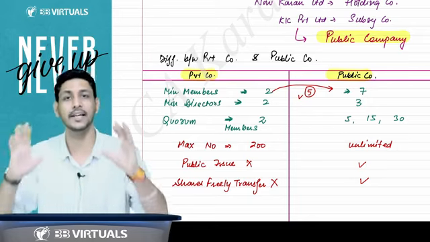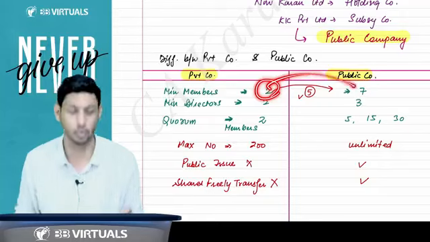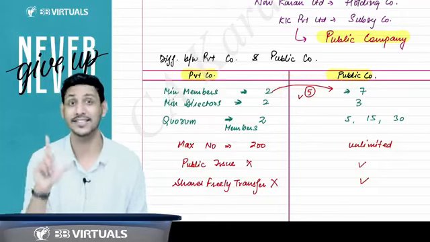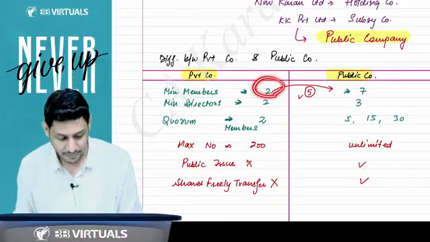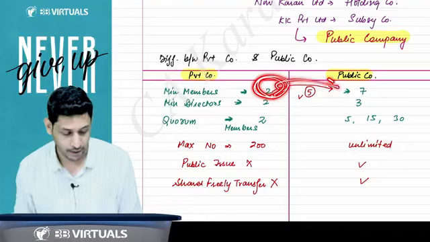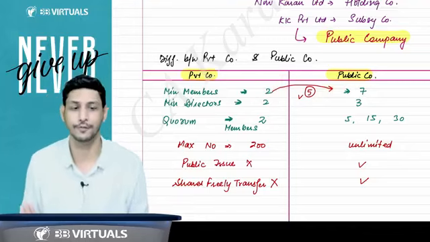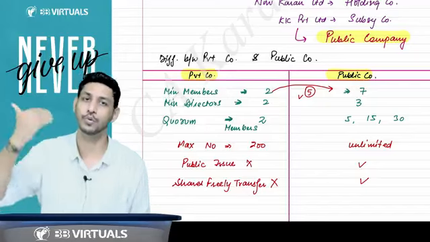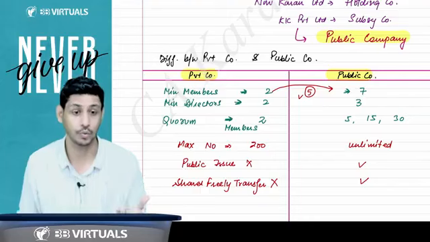But for simplicity, private companies generally increase it from 2 to 7. But I wanted to convey this special topic to you, that you should understand we have to increase from 2 to 5. But yes, in real life, companies generally increase from 2 to 7 for simplicity. But yes, you have to do it.